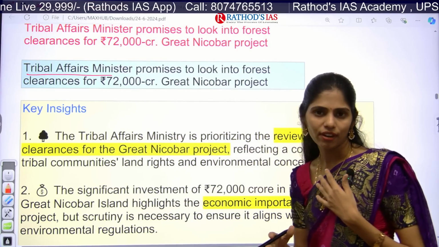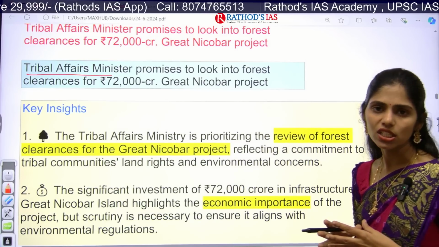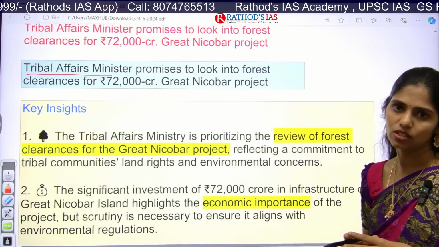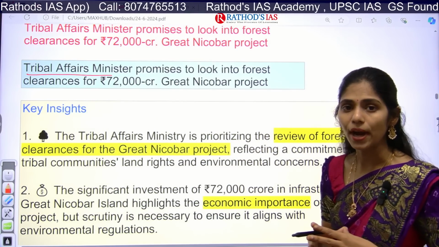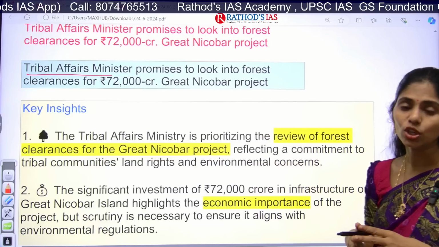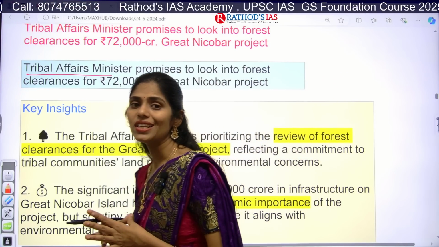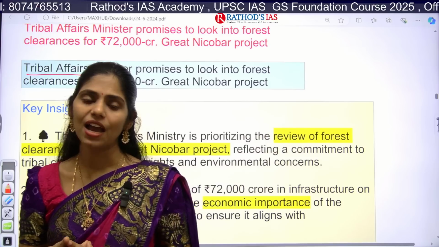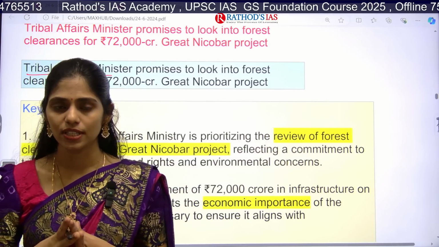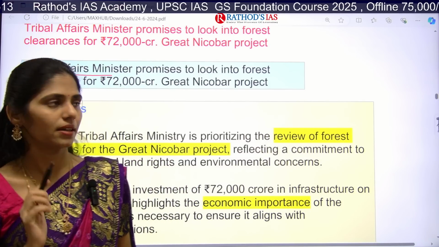This is going to affect the environment, ecology and diversity of that region, because the Andaman and Nicobar Islands come under biodiversity hotspots. Whenever there are development projects, they will have a negative impact on biodiversity.